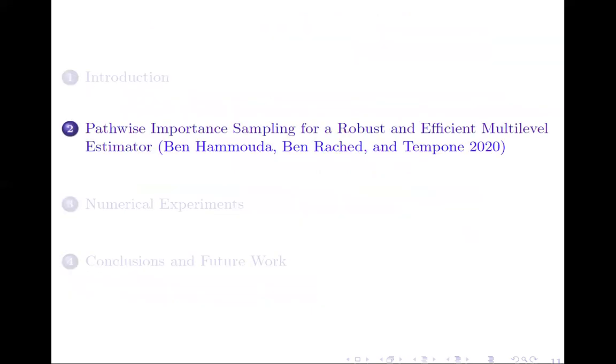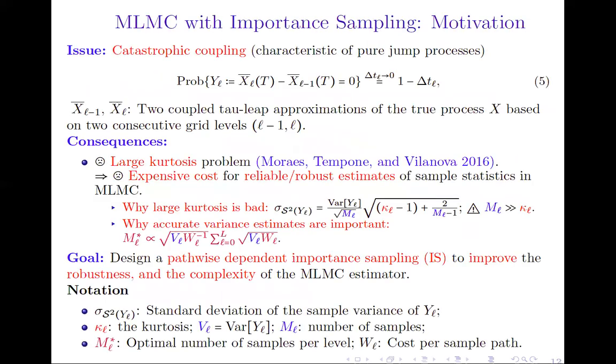So now let's give the main details of the pathwise importance sampling that we propose for the robust and efficient multi-level estimator. And first, let's motivate why we need importance sampling. It was observed that when constructing the multi-level estimator for pure jump processes, one can observe what we call catastrophic coupling, which is represented by relation 5, and it can be explained as follows.